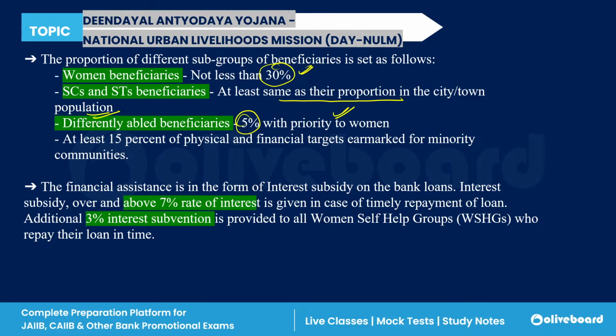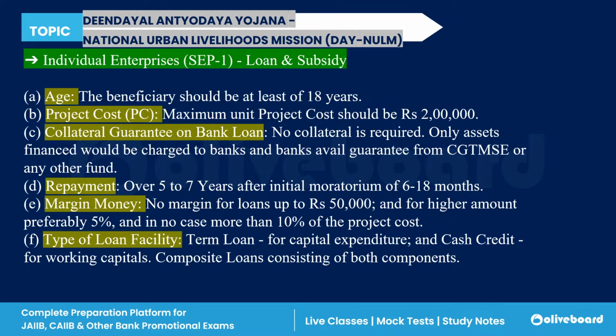When we are talking about this, the financial assistance is in the form of interest subsidy on bank loans, interest subsidy over and above 7% of the rate of interest, right? So these are the Deen Dayal Antyodaya Yojana, National Urban Livelihood Mission, right?